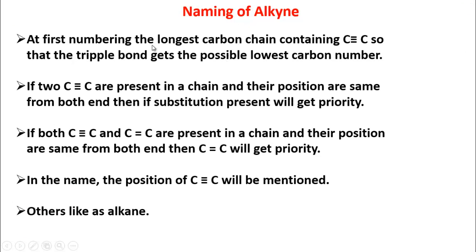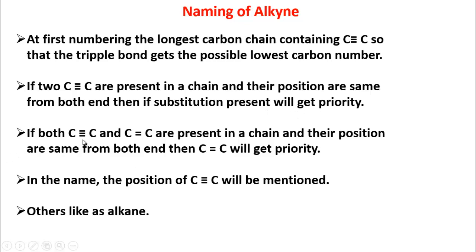Now we will learn about naming of alkyne. At first, number the longest carbon chain containing the carbon-carbon triple bond so that the triple bond gets the lowest possible carbon number. Understood, I hope. If two carbon-carbon triple bonds are present in a chain and their positions are the same from both ends, then the substituent present will get priority. I hope you can understand.